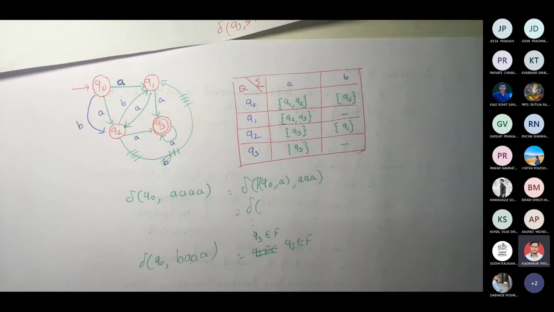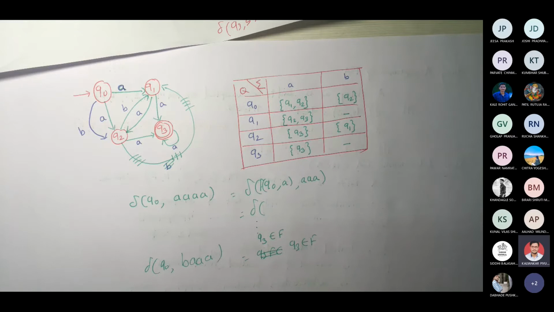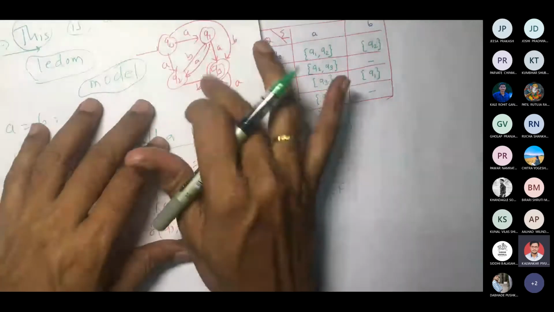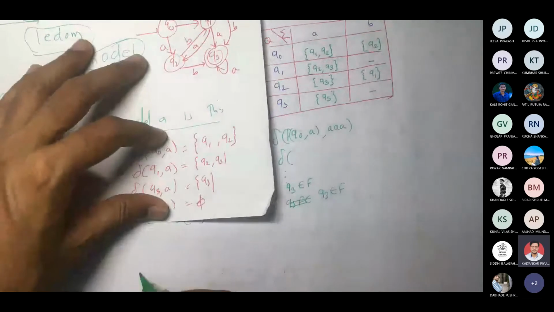If there is more than one transition from one state with the same input symbol to two or more states, then that FA is called an NFA, non-deterministic, because we cannot determine the next state. Okay, so let me take an example. I will take this one, the same one now, so that we will convert it.